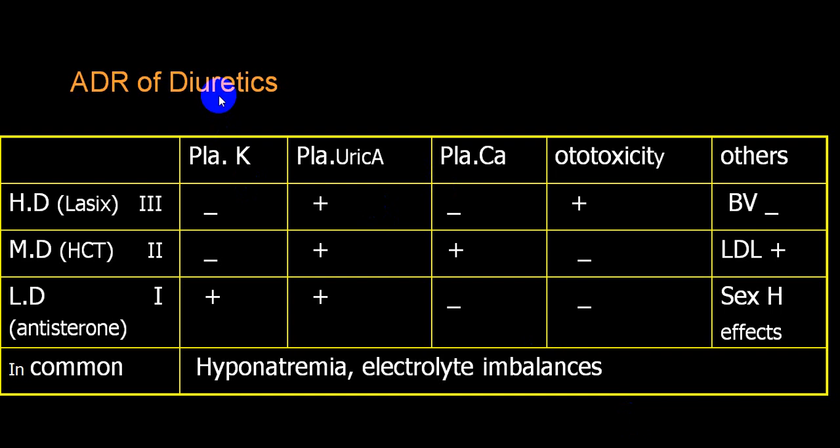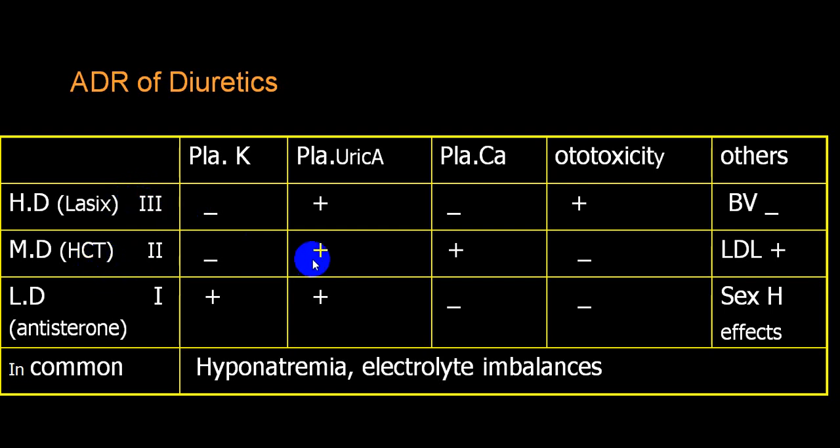The common side effects: potassium imbalance will be much more common with loop diuretics. Uric acid imbalance and ototoxicity will be more common with what we call class 3 group of diuretics, that is Lasix and torsemide, or furosemide and torsemide.